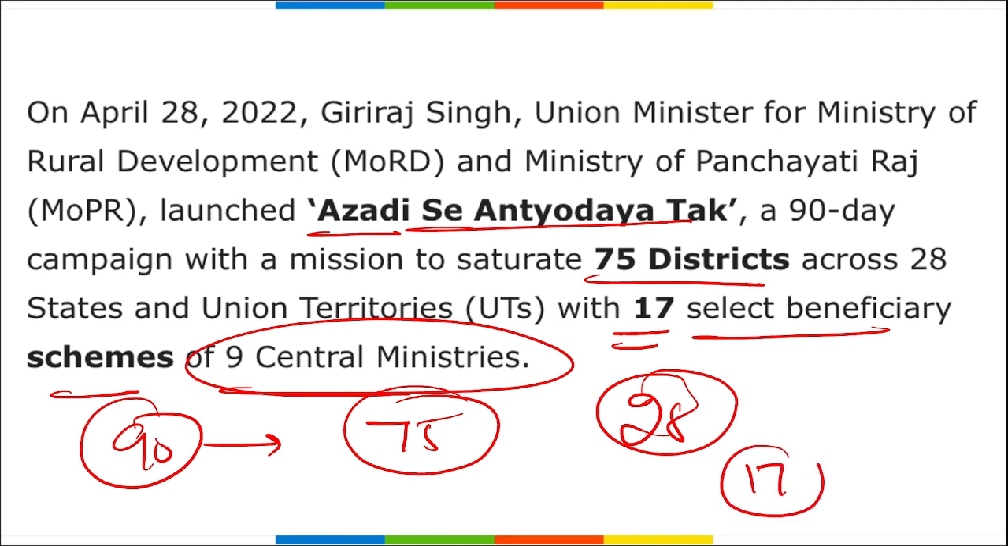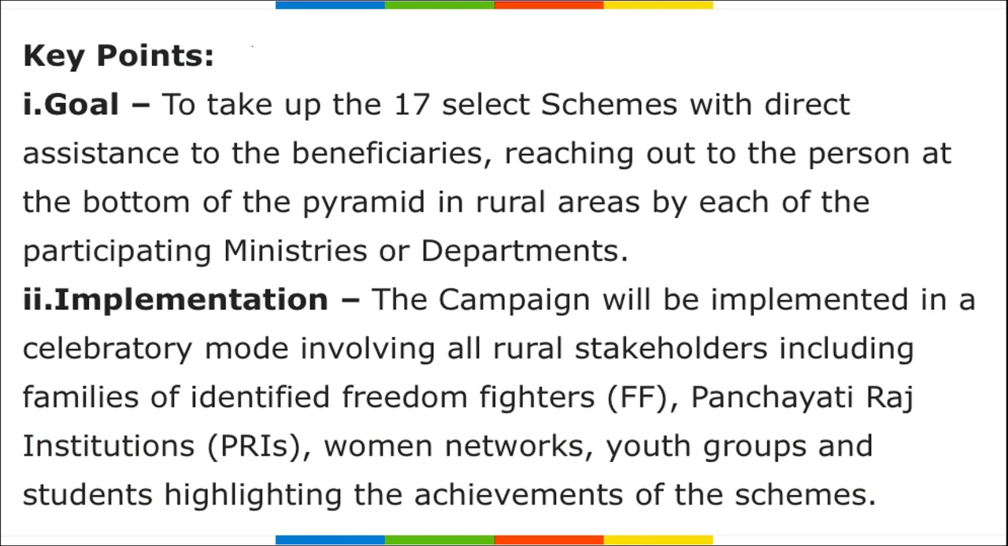Alright, that means these 70 beneficiary schemes of the central government can be implemented in these 75 districts, and these schemes will be helping the people of these 75 districts. Alright, this is Aazadi se Antyodaya Tak. Apart from this, what was the goal? To take up the 17 selected schemes, as I told you, and these schemes can provide beneficiaries